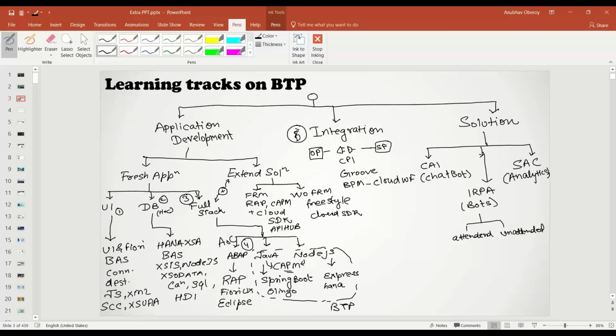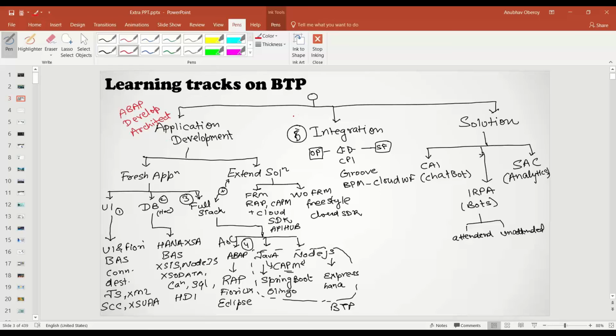Now you see which type of consultant typically goes with which type of development. In my opinion, and I'm again sharing my opinion, your opinion could be different from mine. Usually, if you are a pure technical consultant who has coding in your blood, then you go with more of an ABAP consultant or developer role. If you want to become an architect who should know everything in and out, then you will go more towards application development.